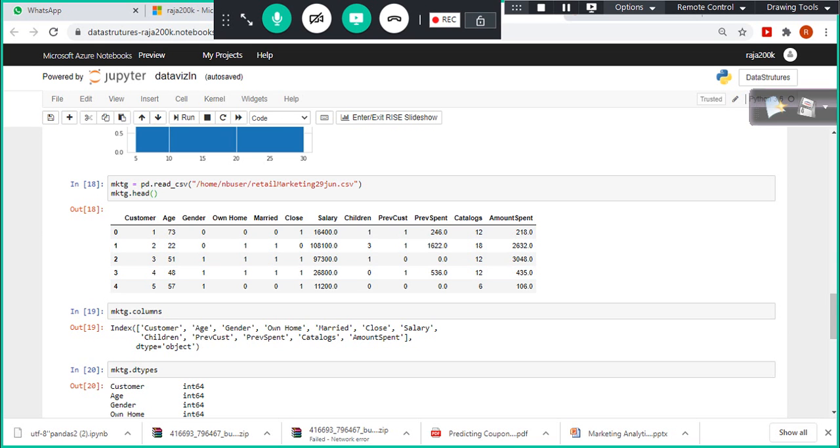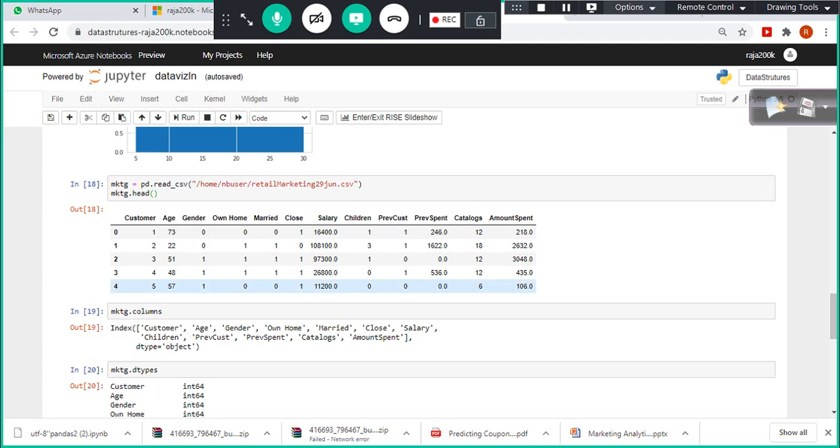So what is close? Those are customers living very close to my shop. 1 means they live very close, and 0 means they don't live close. Okay, and children. This is also categories. Here some customers have 1 kid, 3 kids, and 1 kid.